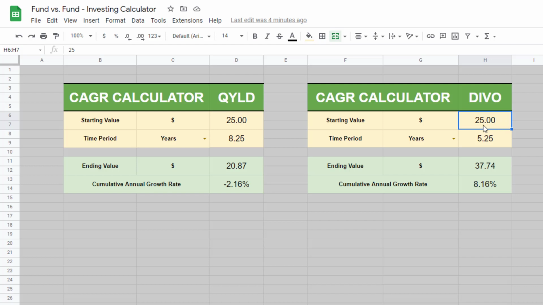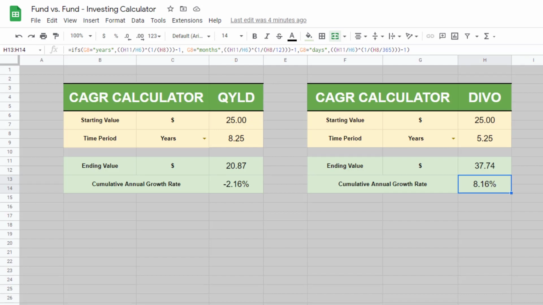For DIVO, the starting value is $25. The total time period is 5 years and 3 months, so 5.25. The ending value is $37.74. And we're looking at a CAGR of 8.16%. So we'll use these numbers to determine the future value of our portfolios.